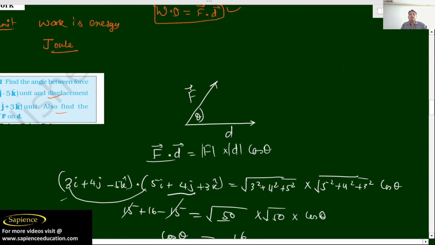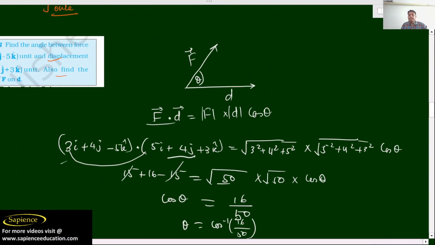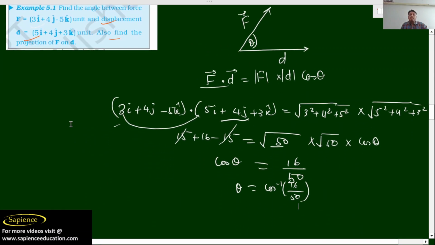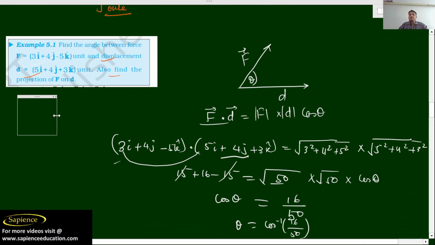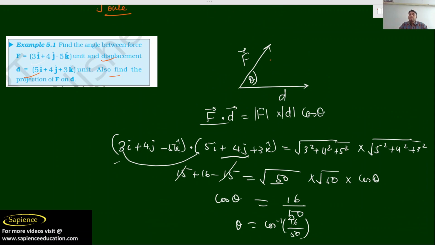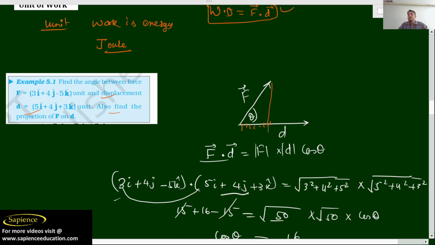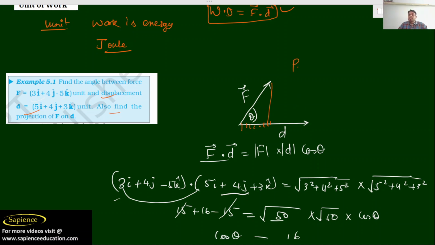Now in the second part of the question they are asking about the projection of F on D. So when we talk about projection of F on D, what do we mean? We are talking about this length. So what will be this length? How will you do this? The projection of F on D is equal to F cos theta.